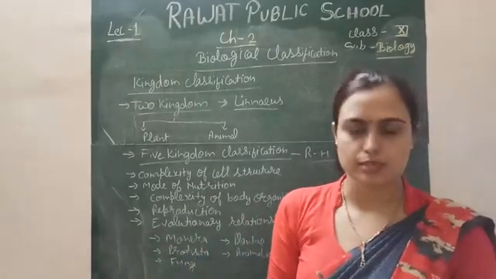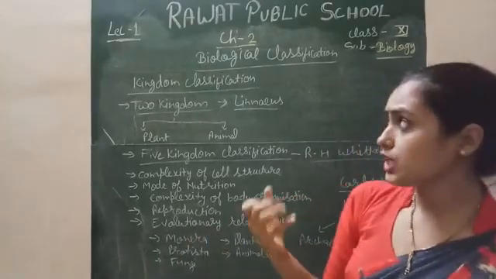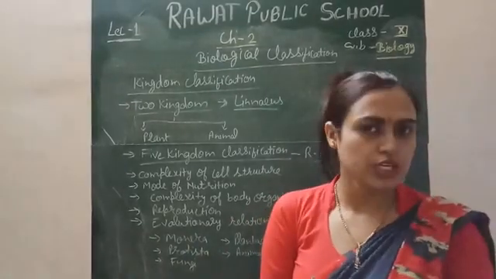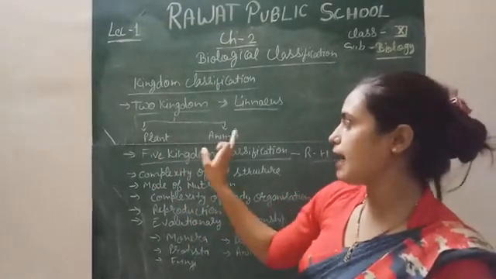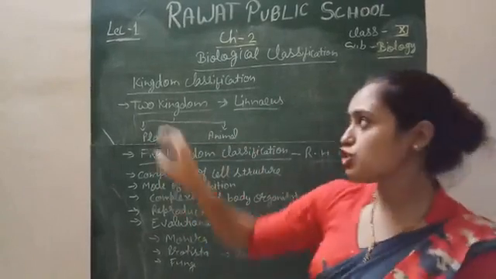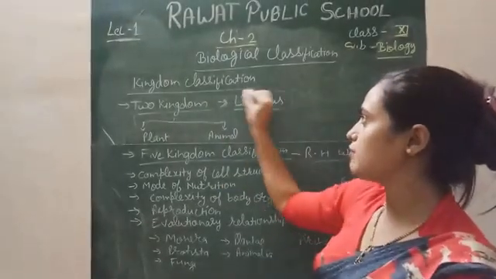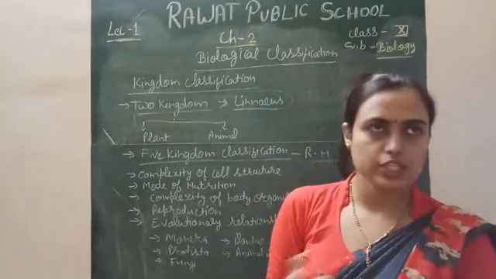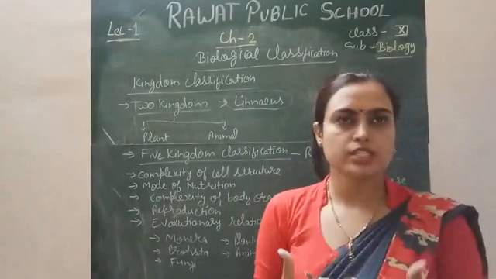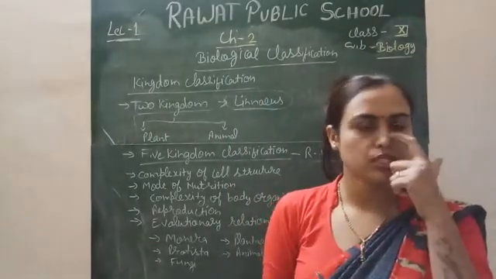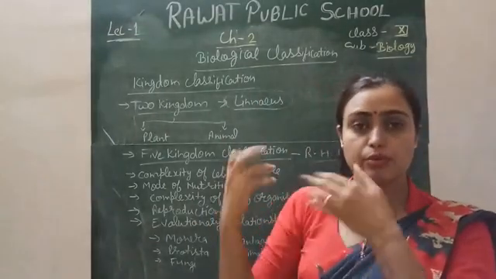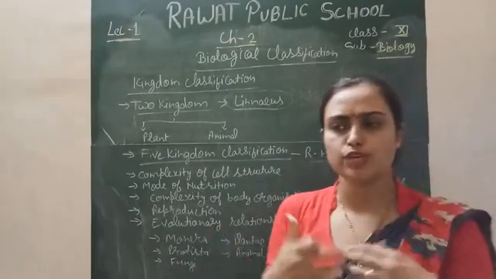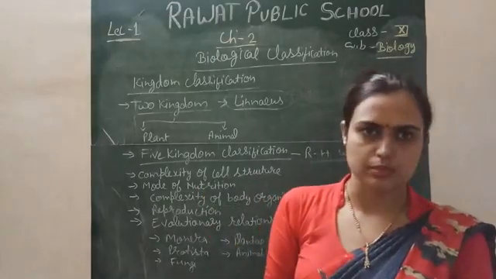One by one we will explain the different classified living organisms. In the very first, living organisms were divided into only two kingdoms, the kingdom Plantae and the kingdom Animalia, which is called the two kingdom classification given by Linnaeus. It was accepted at the earlier stage, because before the 3 kingdom, 4 kingdom and 5 kingdom classifications, we knew of only two types of organisms.